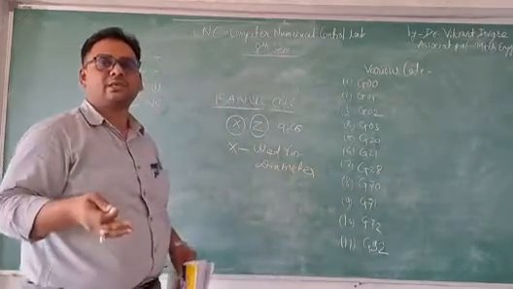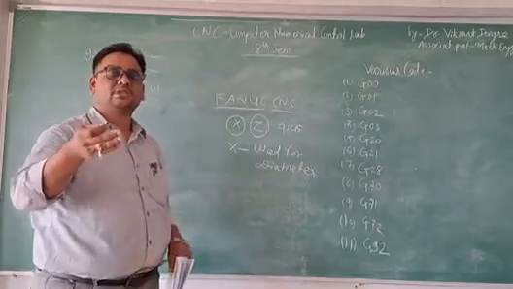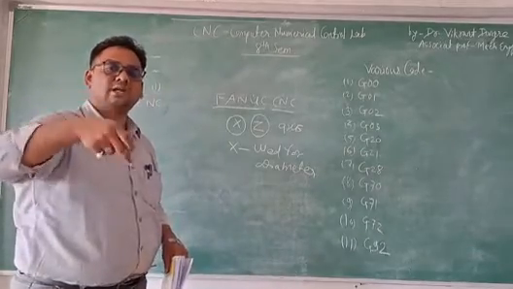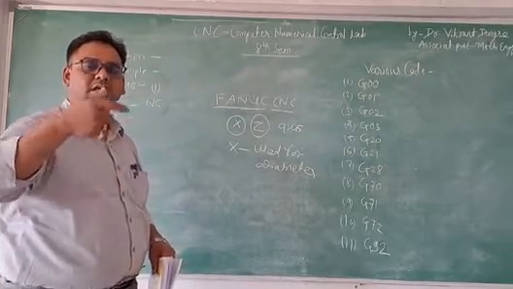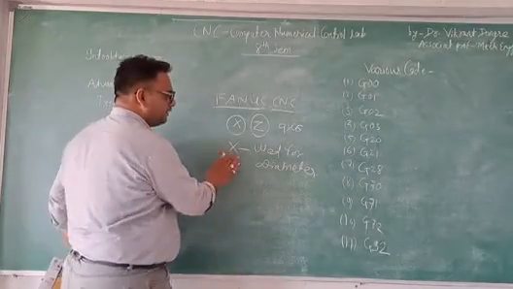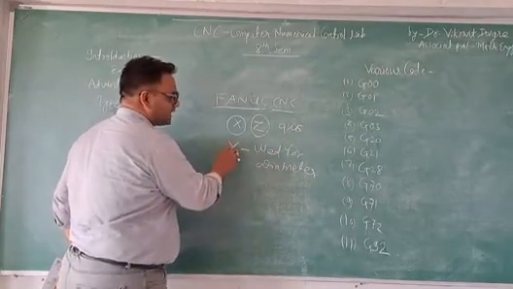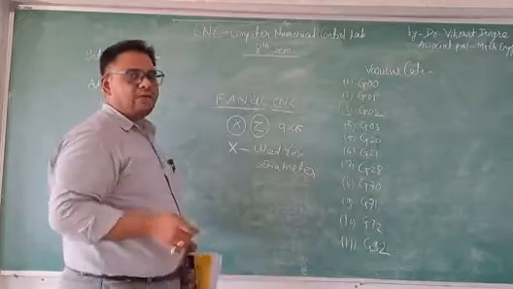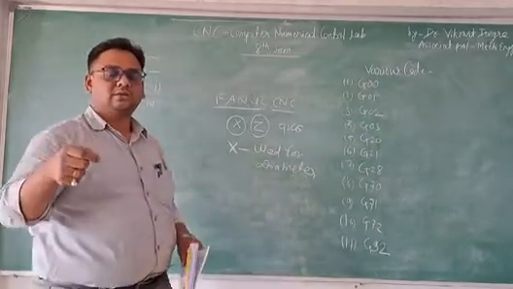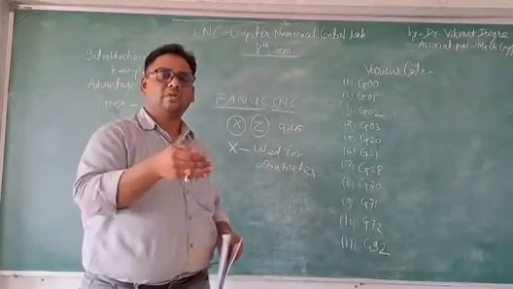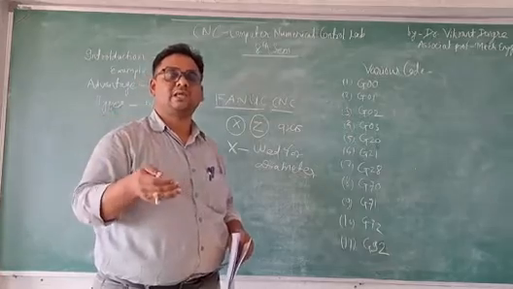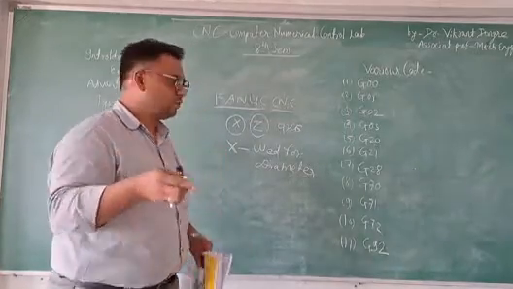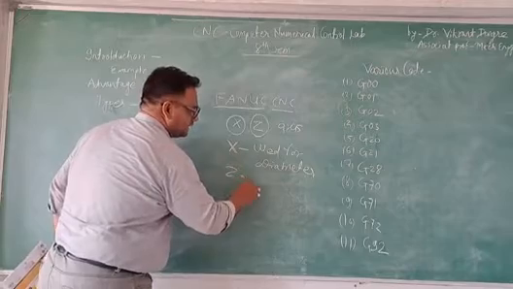If we are giving the dimension, if we are operating the tool on the diameter, covering the diameter, we use the x-axis. And if we are cutting in the horizontal way, in the linear direction, we use the z-axis.